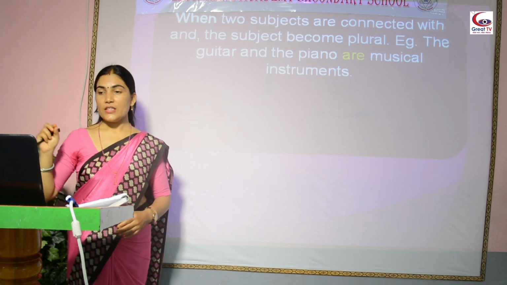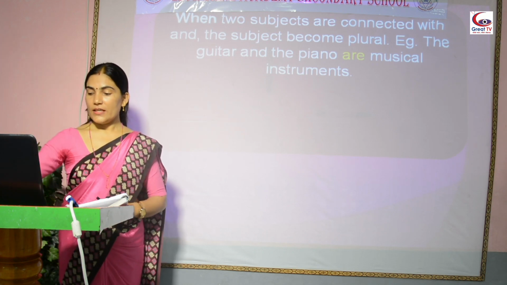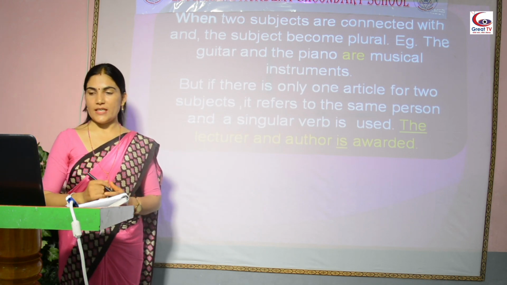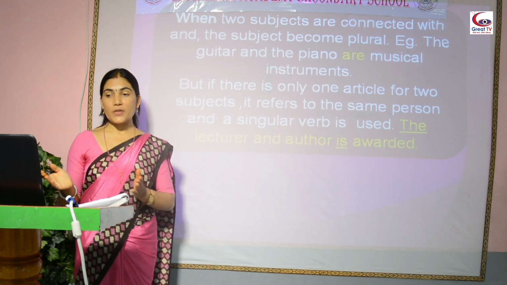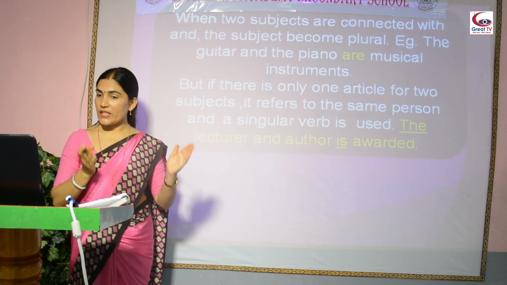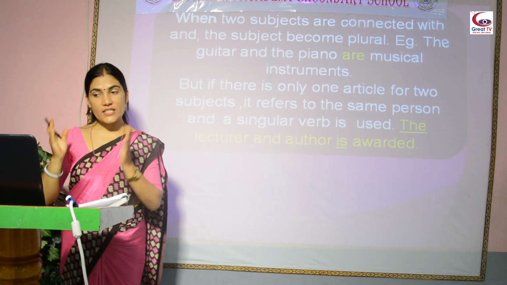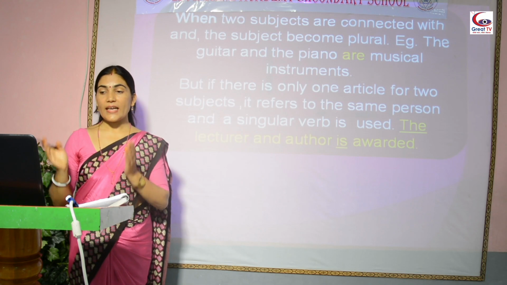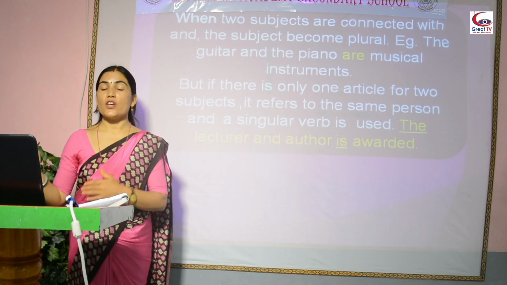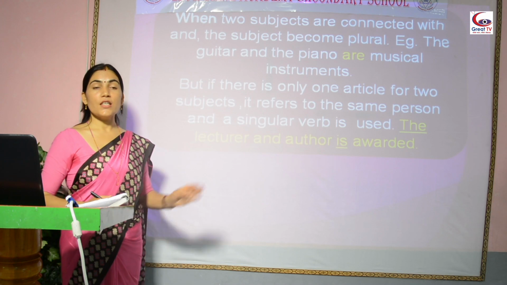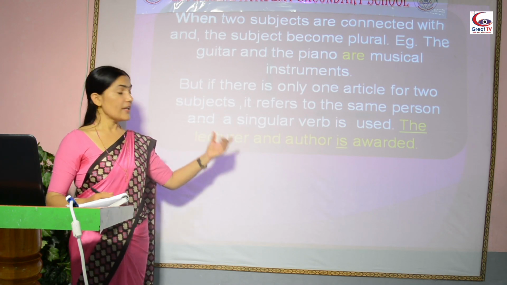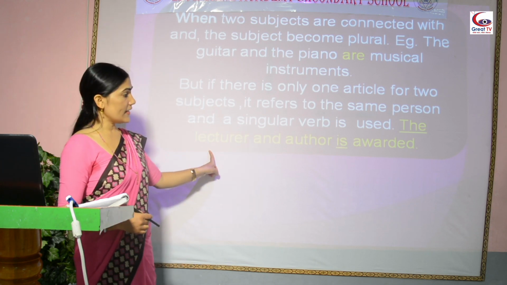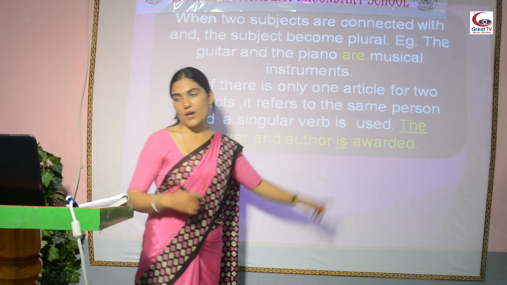But if there is only one article for two subjects, it refers to the same person or thing and a singular verb is used. For example, the lecturer and author is awarded. Here, only one article but two nouns, so it refers to the same person having two posts. So it is followed by a singular verb.